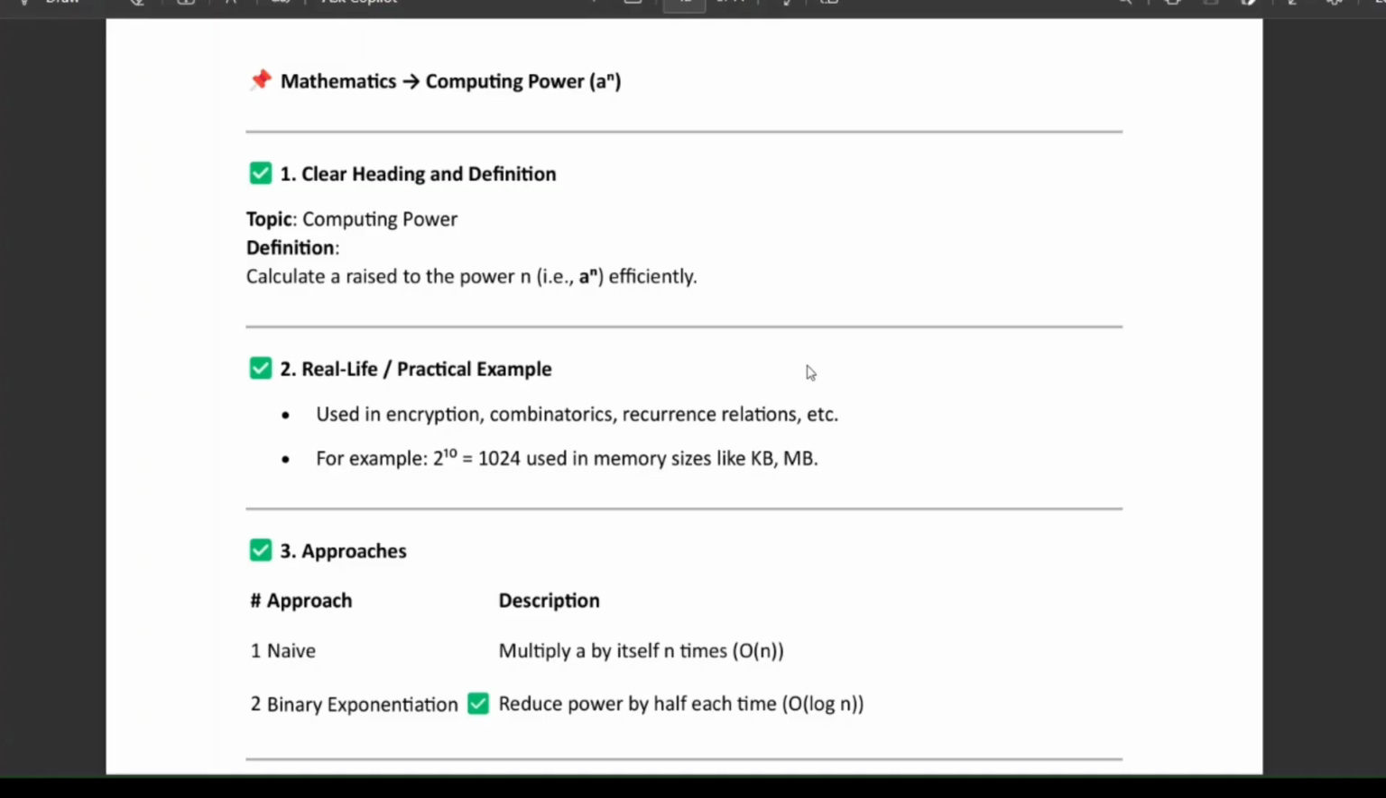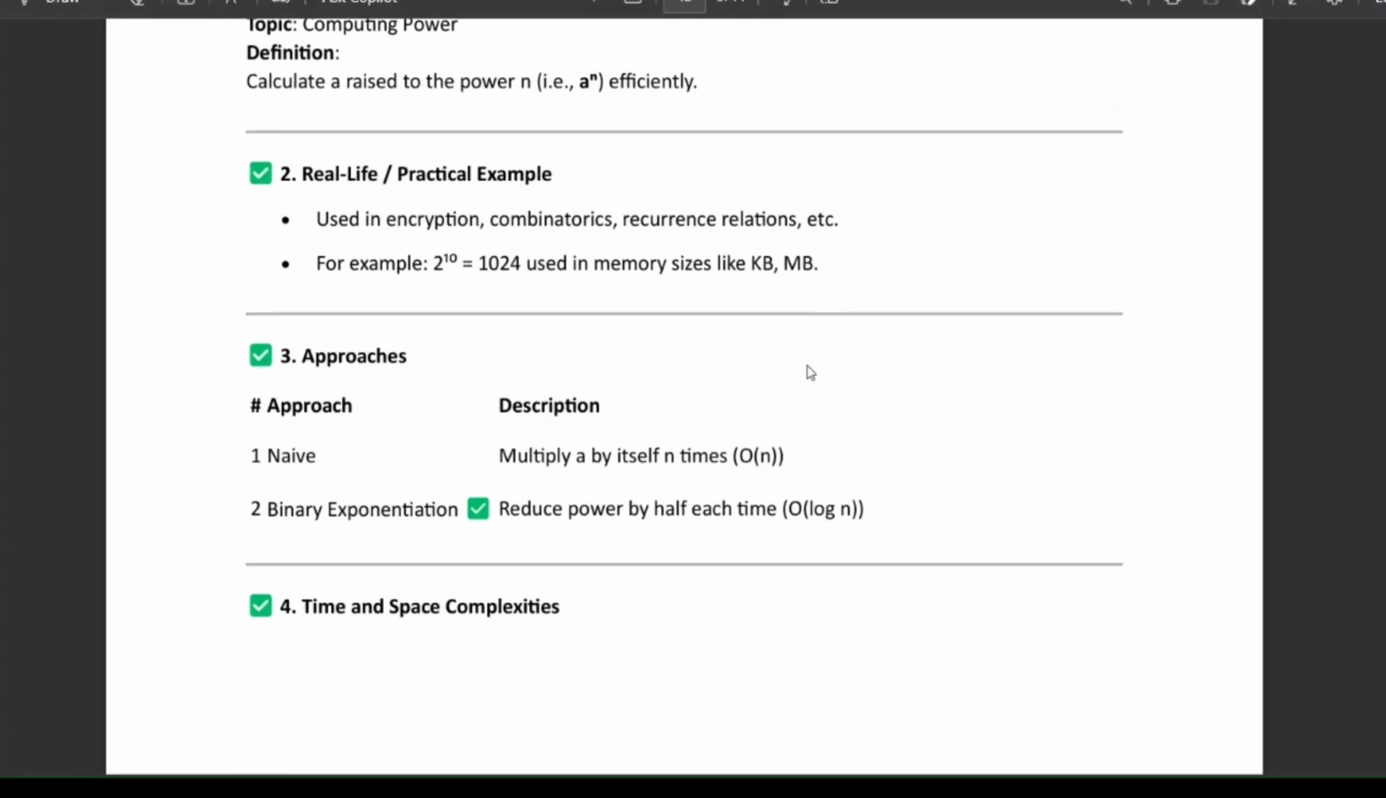Like that. Okay, so let us take a real life and practical example. It is mostly used in encryption and recurrence relations, etc. For example, if you want to find 2 power 10, then it is equal to 1024, used in memory sizes like KB and MB. This is mostly used in encryption and that kind of examples. And in this, there are two approaches. First one is naive, and second one is binary exponentiation. I'll be explaining binary exponentiation, which is a very efficient approach.